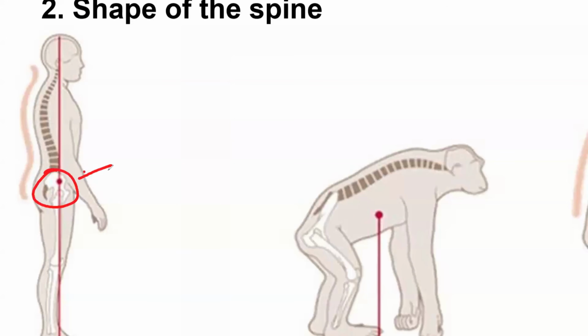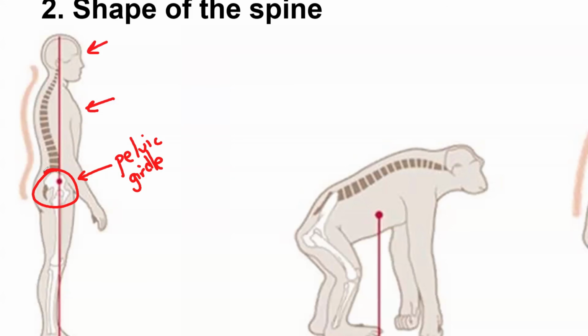The pelvis is here. This is the pelvic girdle, where you find your pelvis inside. So basically, all the weight here will just rest on this bone, because the pelvic girdle is very strong. That is the bone that makes up your private region, right? So that bone is very strong, and is able to hold the weight of the upper body, because this upper part of the body is heavy, and it balances on top of the pelvic girdle, due to the shape of the spine.